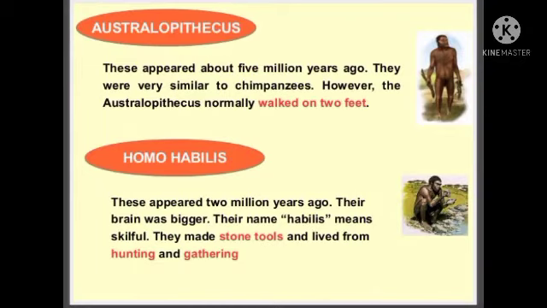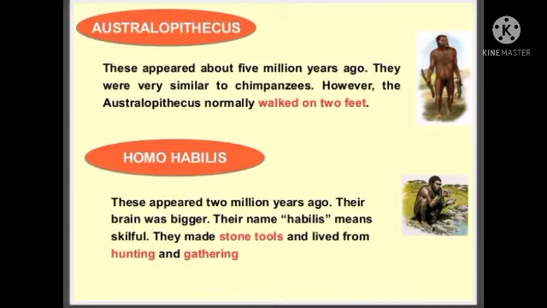See, Kana: Australopithecus and Homo habilis. These appeared about 5 million years ago. Look at this picture, you can identify how the people were. They were very similar to chimpanzees. If you look at chimpanzees and at this picture, both have the same resemblance. However, the Australopithecus normally walked on two feet. How many feet? They walked on two feet only.